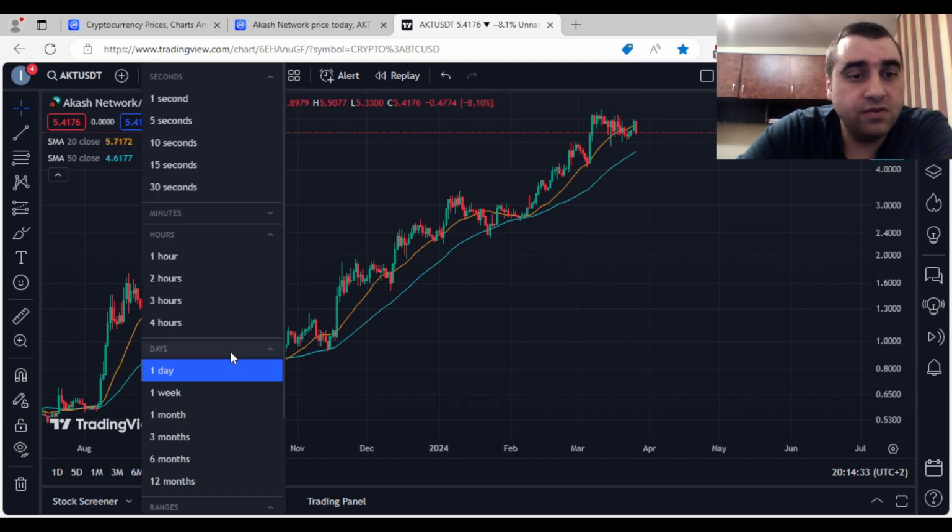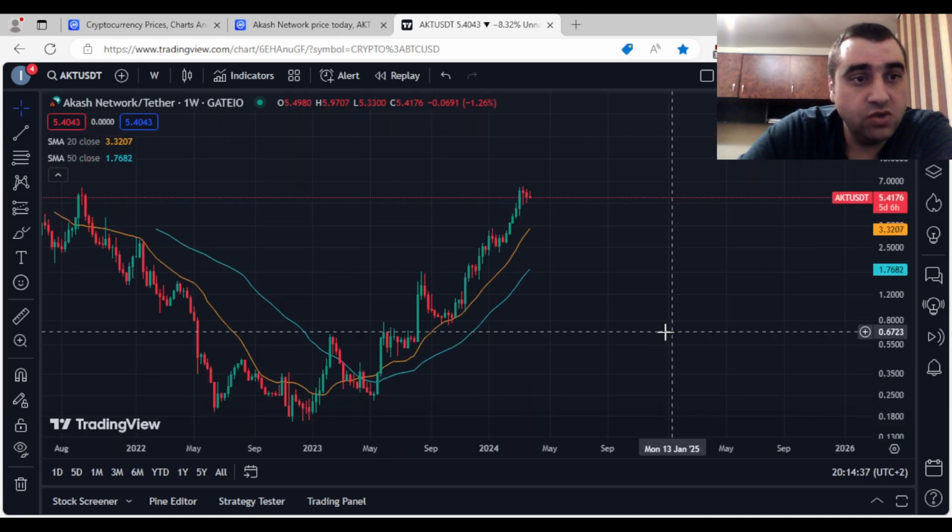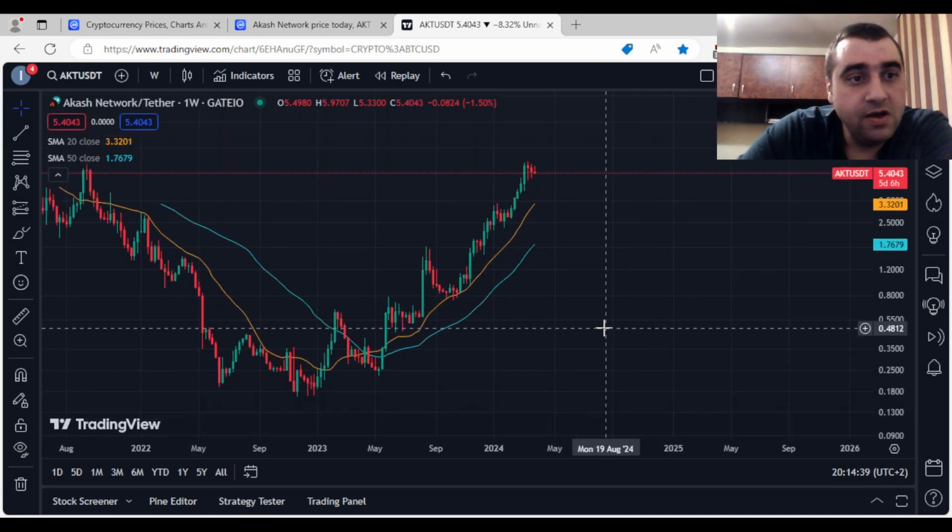Let's look also at the weekly to see what is happening here, and we have those 20 and 50 weekly SMAs. I told you in the past that I personally consider the 20 simple moving average on the weekly an important indicator that tells us if the price movement is bullish or bearish. And for now the price action is very bullish. The 20 SMA is at 3.32, and the actual price is 5.43. So we are well above this level.